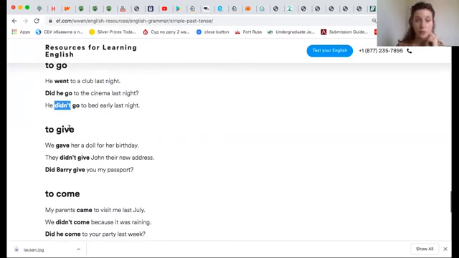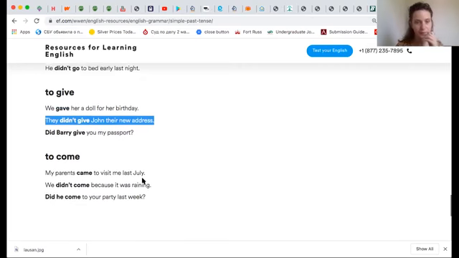Another verb that we use a lot, to give. To give becomes gave in simple past. We gave her a doll for her birthday. Again, in negative sentences, nothing changed. You still use didn't and you use give. They didn't give John their new address. And in questions, we use did. Did Barry give you my passport? And we use give. We don't use gave in questions and in negative sentences.